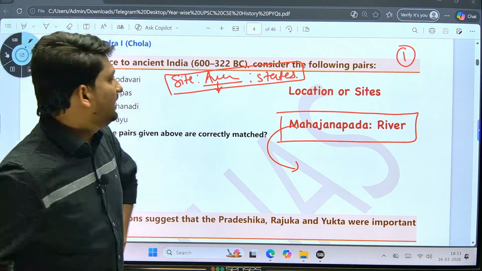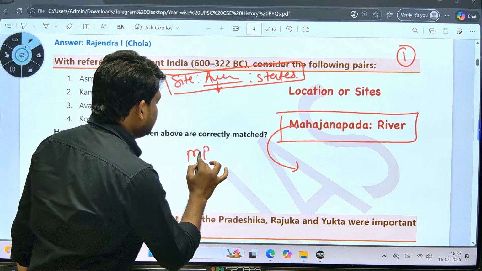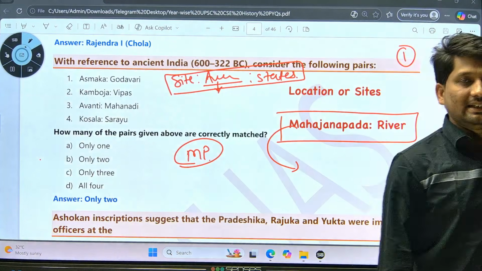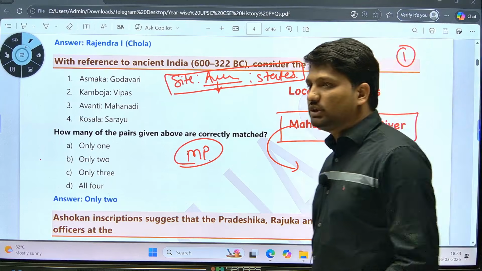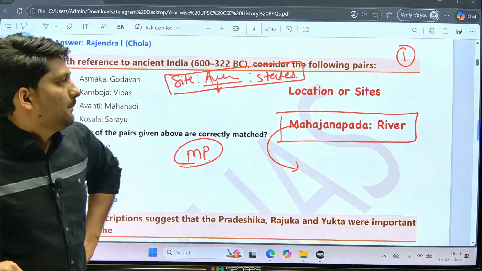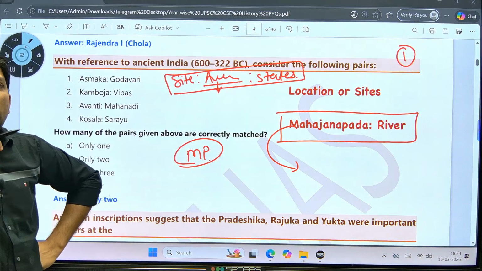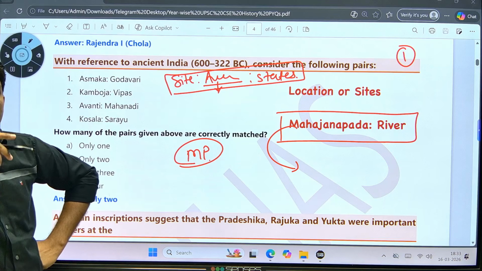Fatima is saying Avanti. Avanti is in Madhya Pradesh, right? Avanti is in Madhya Pradesh and north of the Narmada river. I am asking about south of the Narmada river. Yes, Ashmak or Asmaka. So this was south of the Narmada river.